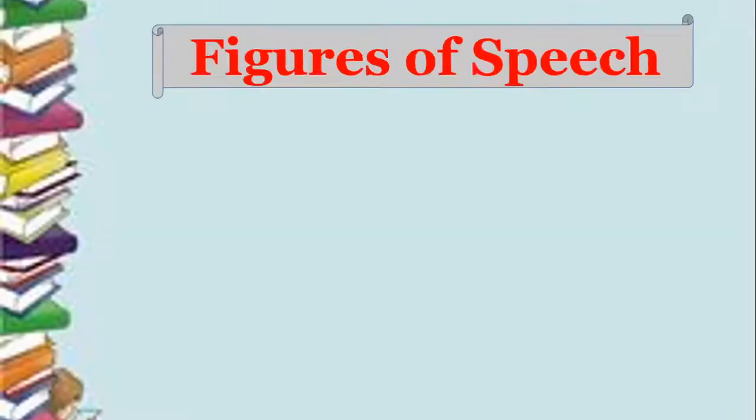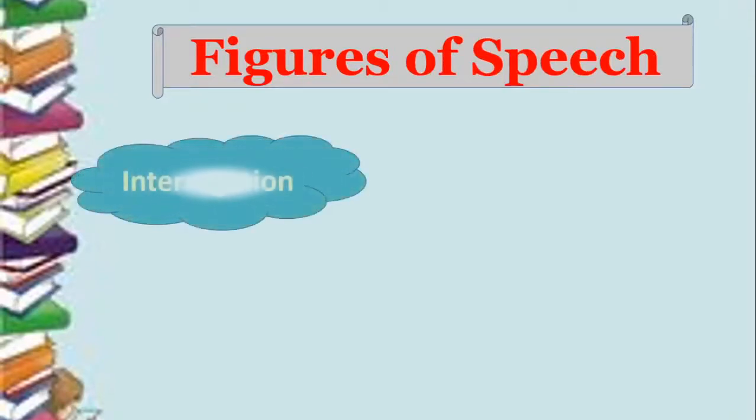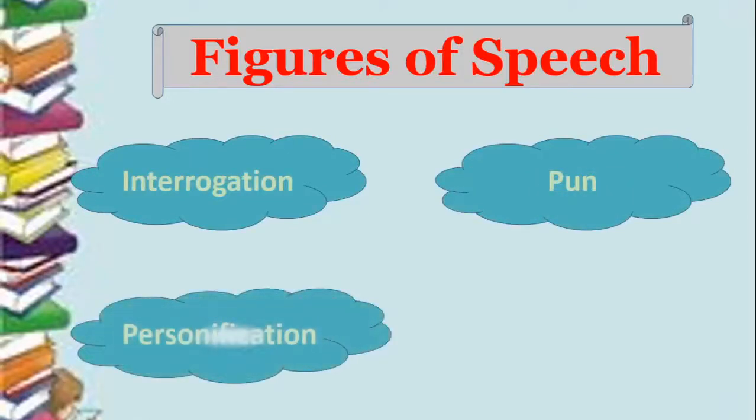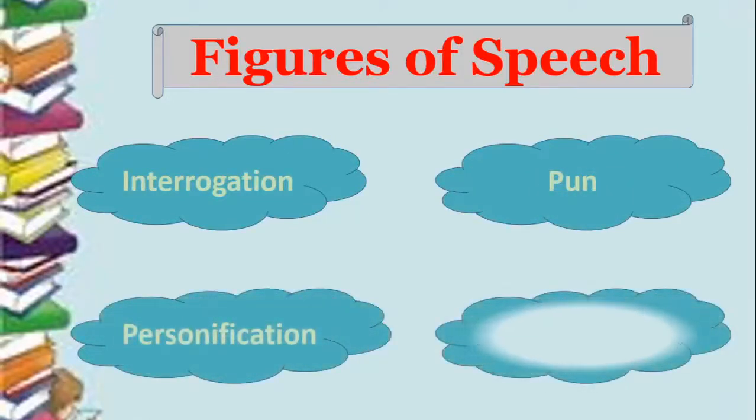Like I told you, we have 4 figures of speech which are part of this particular lesson. It is interrogation, we have pun, then we have personification, and finally we have alliteration. So these are the 4 figures of speech that we have to learn as part of this poem Have You Ever Seen?